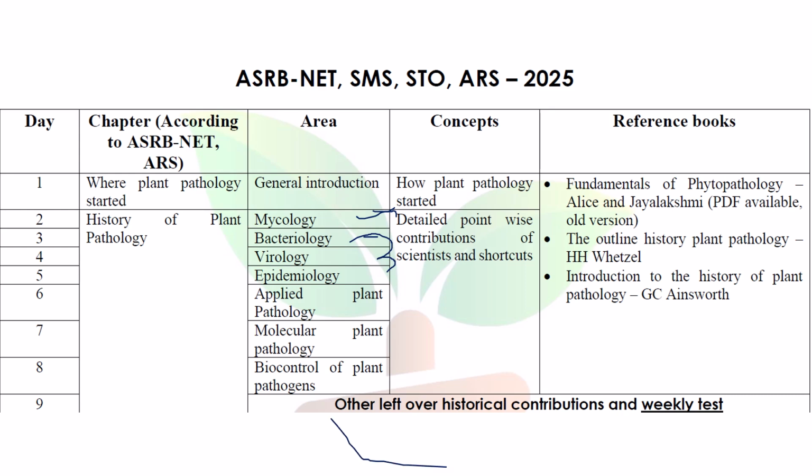And at the end of the week, this is important, every weekend, on whatever topics we have finished, for example 7 topics, there will be an exam at the end of the week. We can generally call this the week test. The week test happens on the 6th day of every week. First 5 days we have classes, on the 6th day exam, Sunday rest. Rest in the sense you can prepare simultaneously. If there are any other doubts, please let us know. We will be happy to help you.